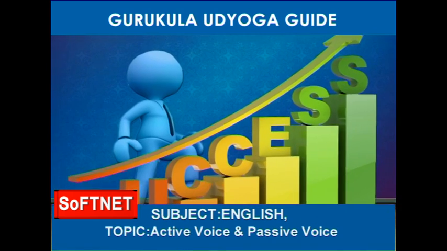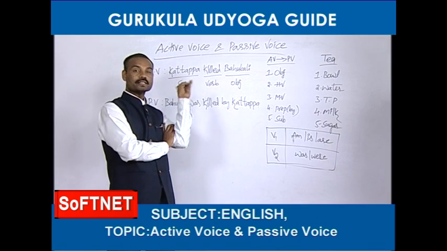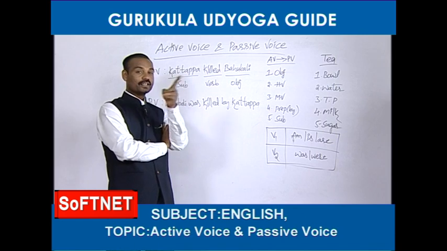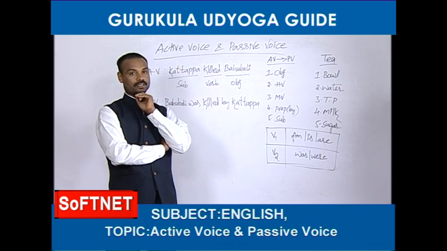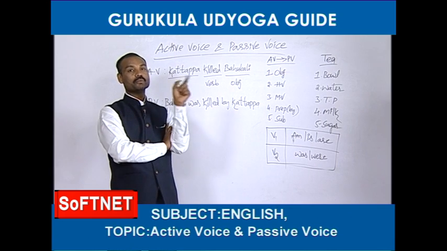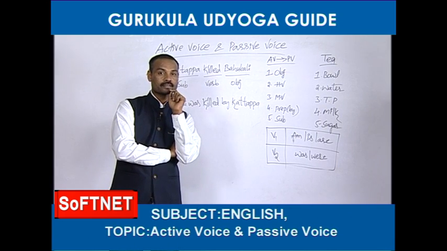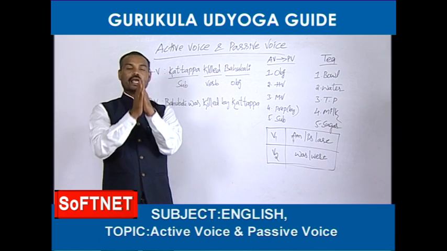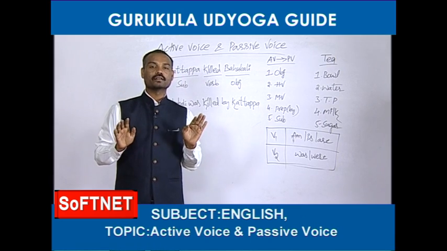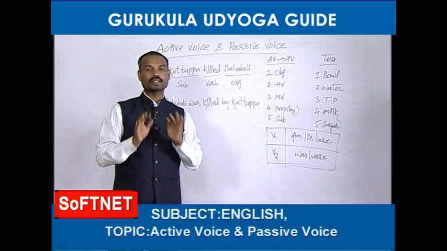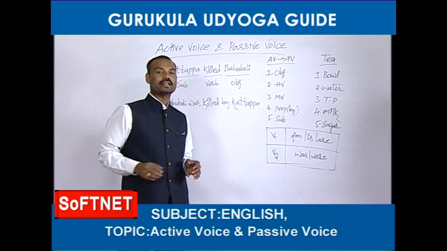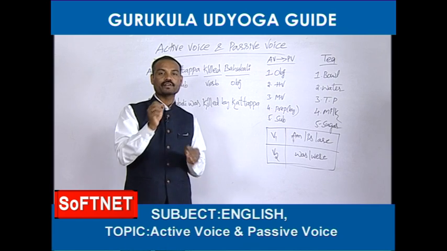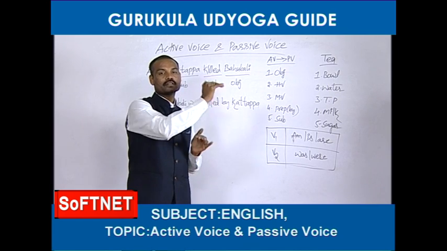So Kattappa killed Bahubali. It is active voice here, but if you treat this sentence as a tense, it is simple past. See, Kattappa killed Bahubali, is it a simple past sentence or not? So friends, active voices means tenses only. For example, now I am going to give you one sentence from simple present tense. Raju eats apples every day. It is simple present tense.